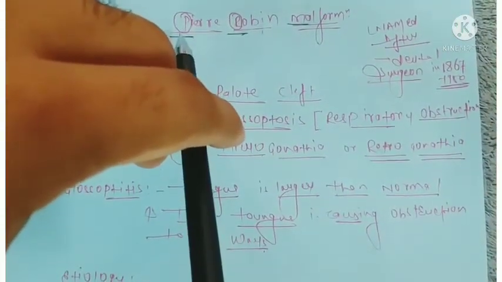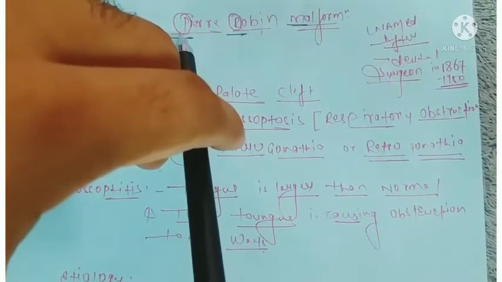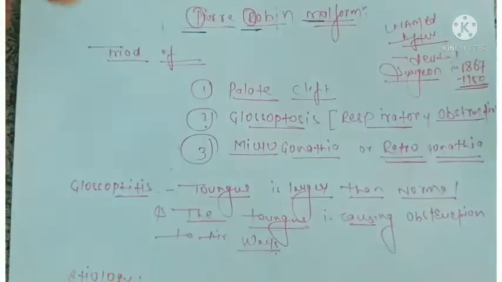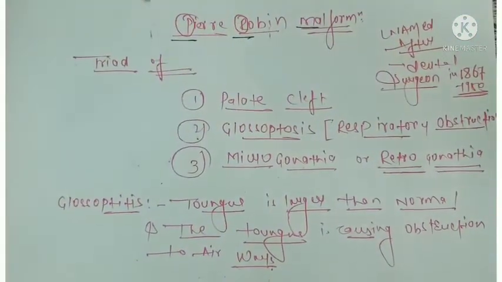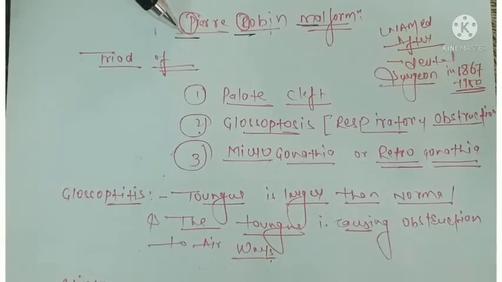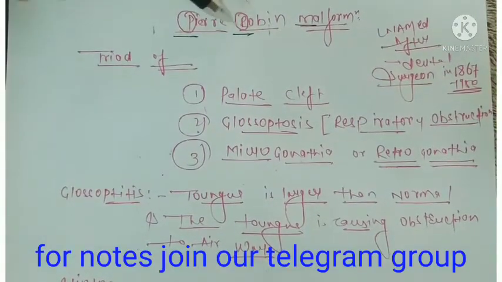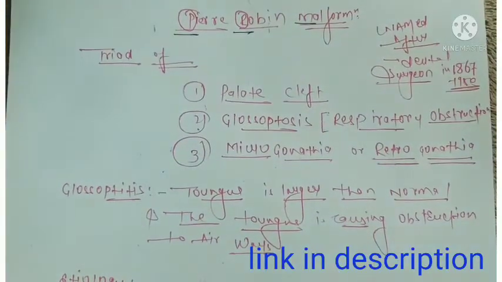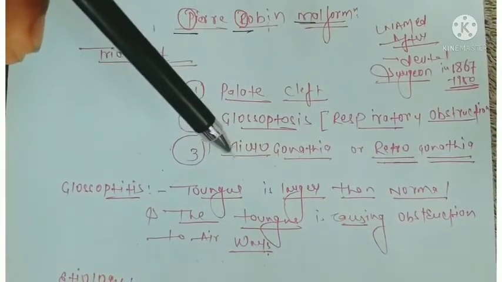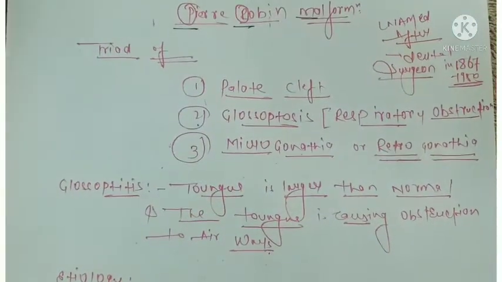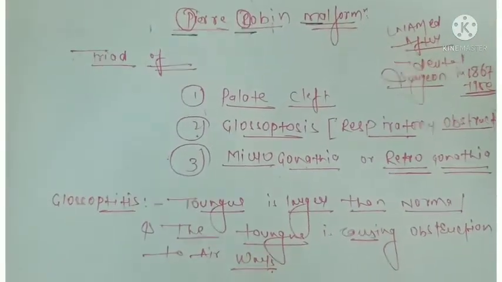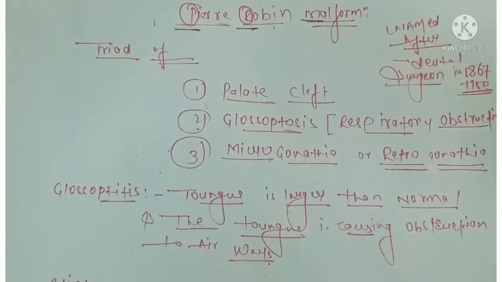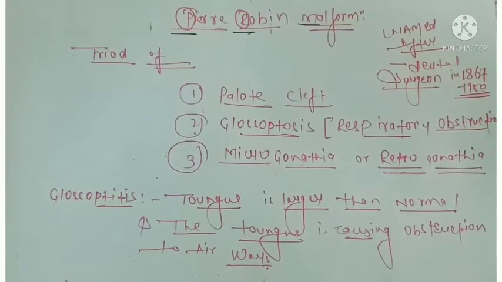Just take the first letter of every word in the name, and you will come to know about a triad associated with Pierre Robin. This is P for palate cleft, R for respiratory obstruction due to glossoptosis, and M for micrognathia or retrognathia. This malformation was named after a scientist, a dental surgeon, Pierre Robin, in the year 1950.